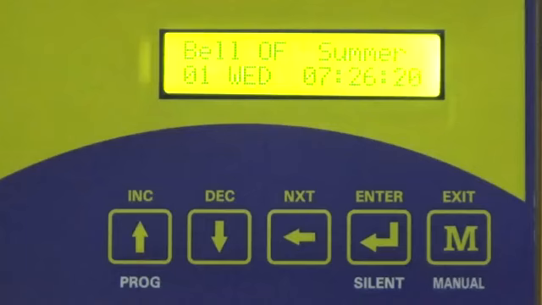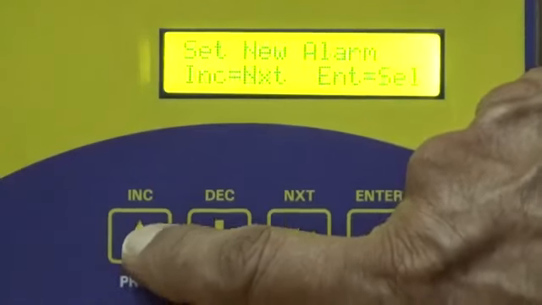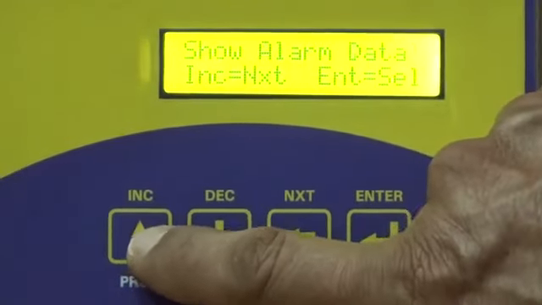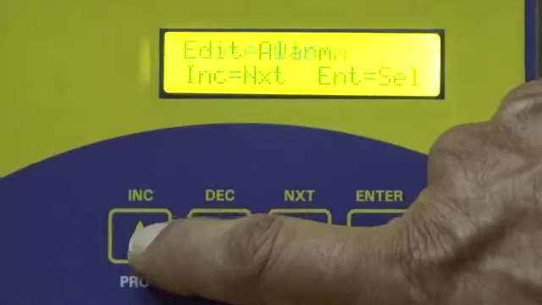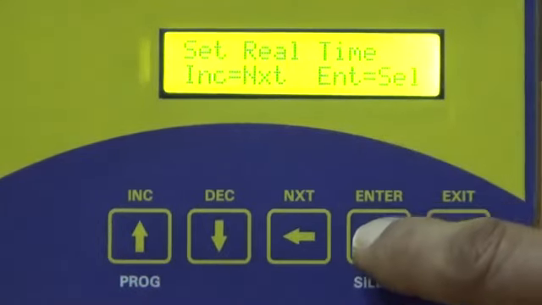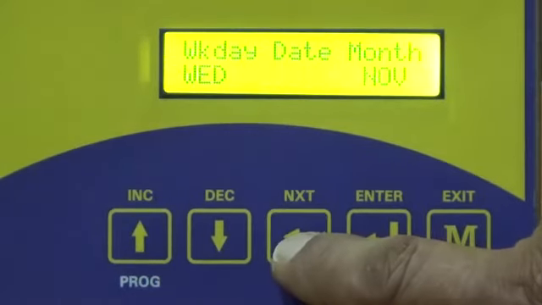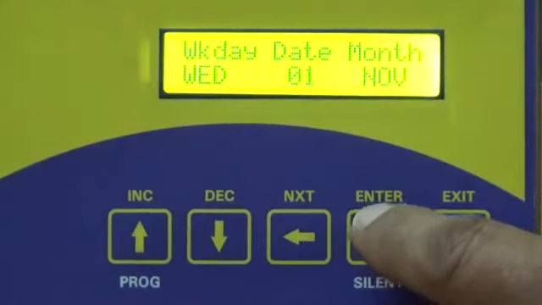To match the school time along with the unit time, use the following function. Press program, set new alarm, set alarm total, show alarm data, edit alarm, erase alarm, set real time. Select this function by pressing enter key. Weekday is okay, month is okay, date is okay, press enter.